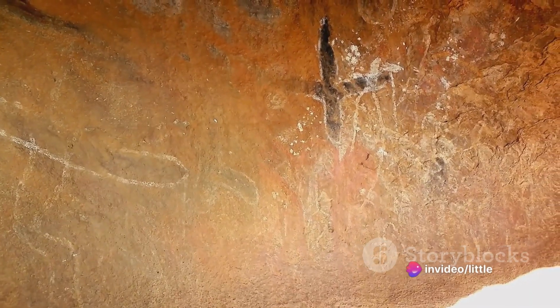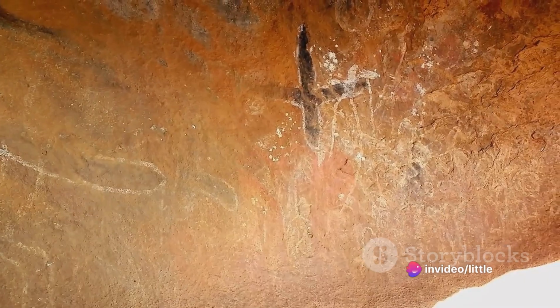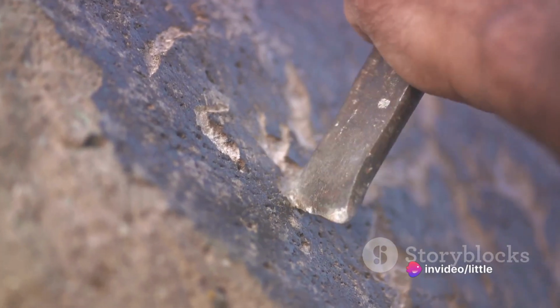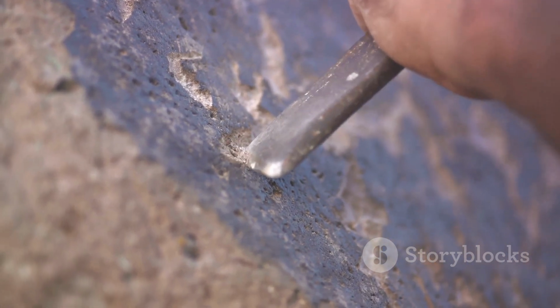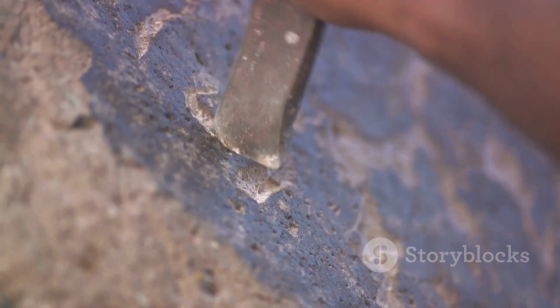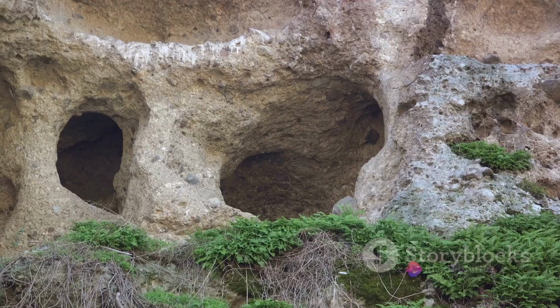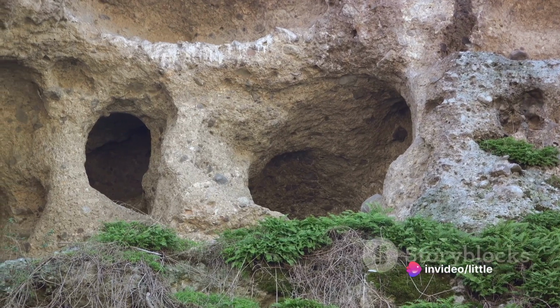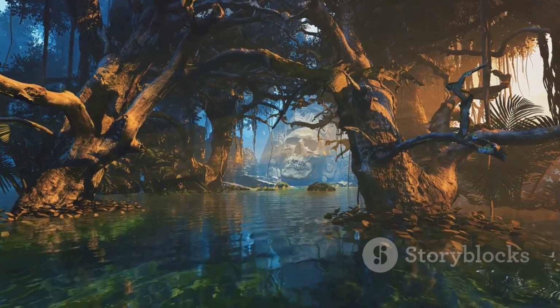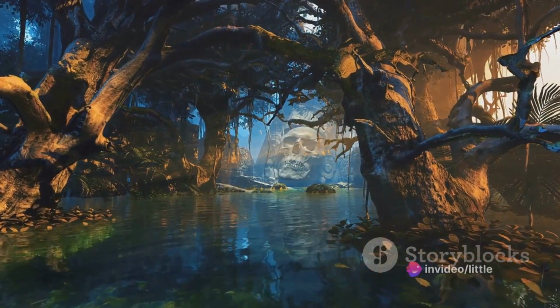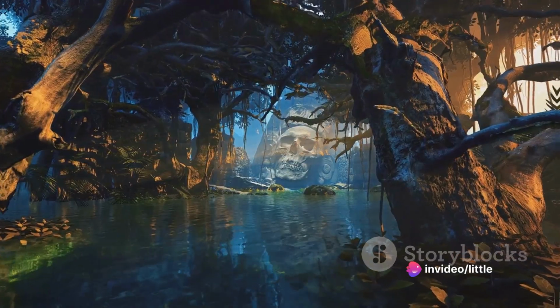In the silent darkness of the caves, our ancestors began to paint. They used a mix of animal fat and powdered minerals to create a primitive form of paint, which they applied to the cave walls using their fingers or rudimentary brushes. These cave paintings provide a glimpse into the lives and minds of our ancient ancestors. They painted what they saw, the animals they hunted, the landscapes they traversed, and the people they lived with. But they also painted things that they imagined or believed in, like mythical beasts and deities.